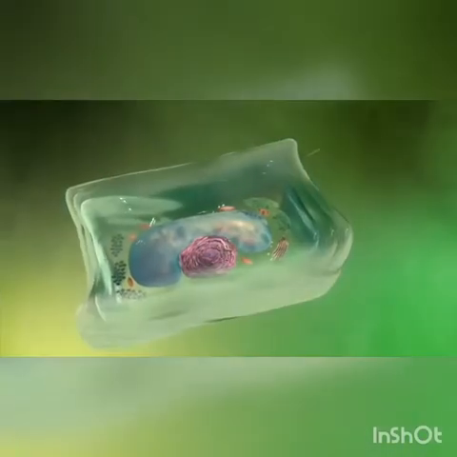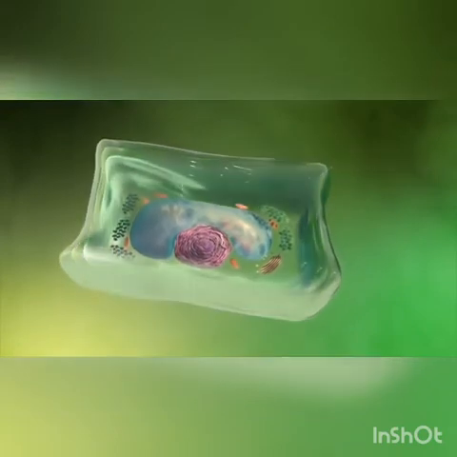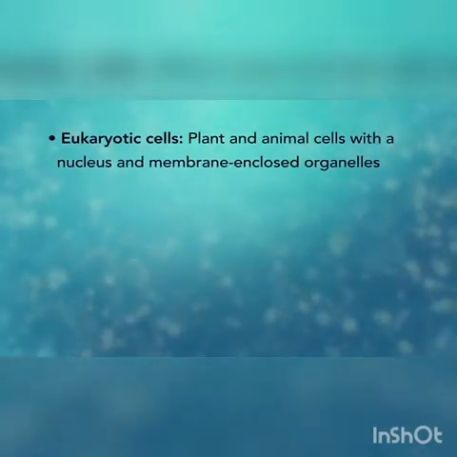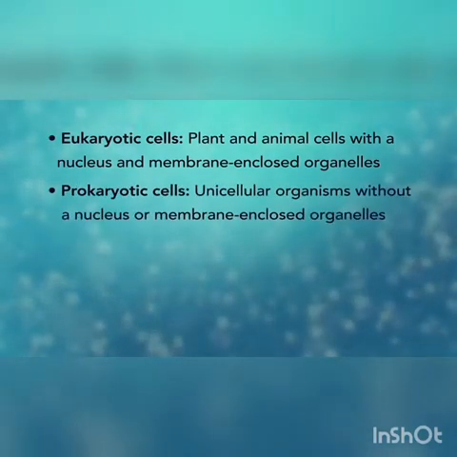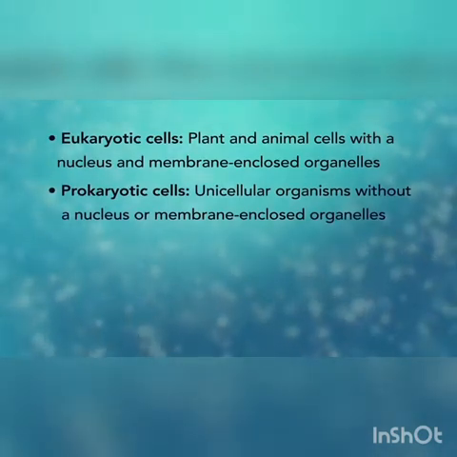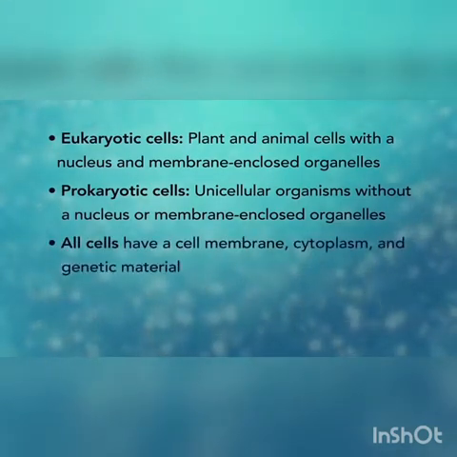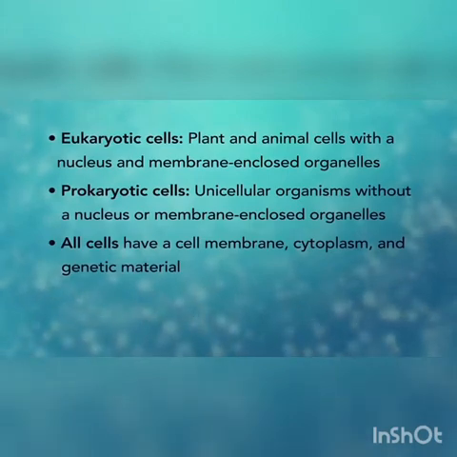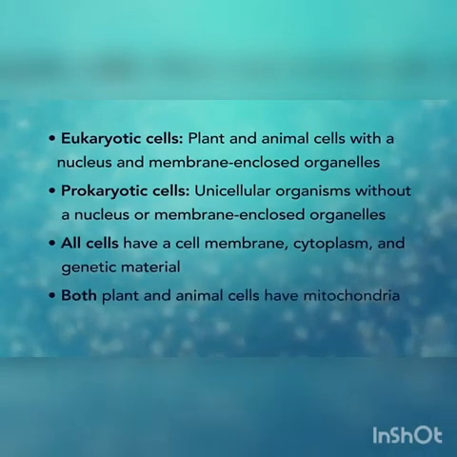Plant cells also have a cell wall outside of their cell membranes that shape, support, and protect the plant cell. In summary, remember, eukaryotic cells are plant and animal cells with a nucleus and membrane-enclosed organelles, while prokaryotic cells are unicellular organisms without these things. All cells have a cell membrane, cytoplasm, and genetic material. And even though only plant cells have chloroplasts, both plant and animal cells have mitochondria.